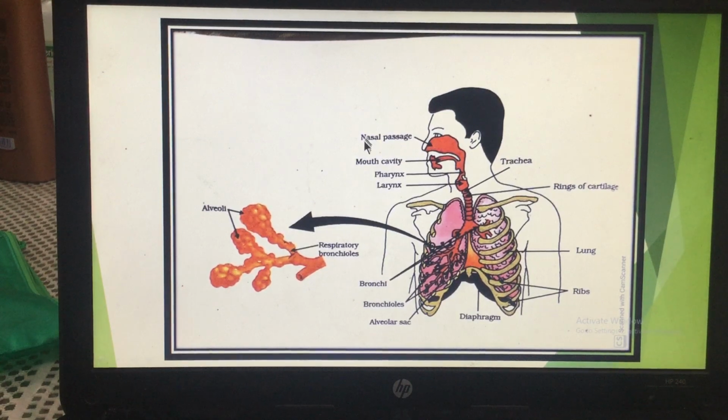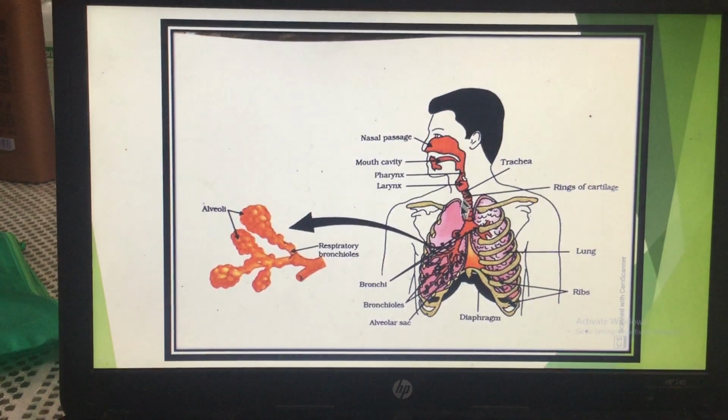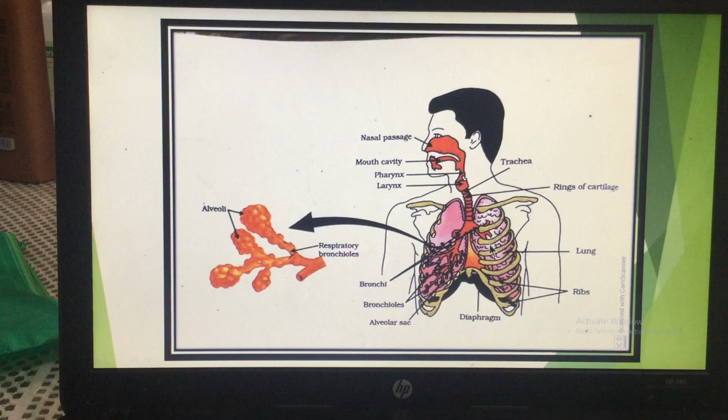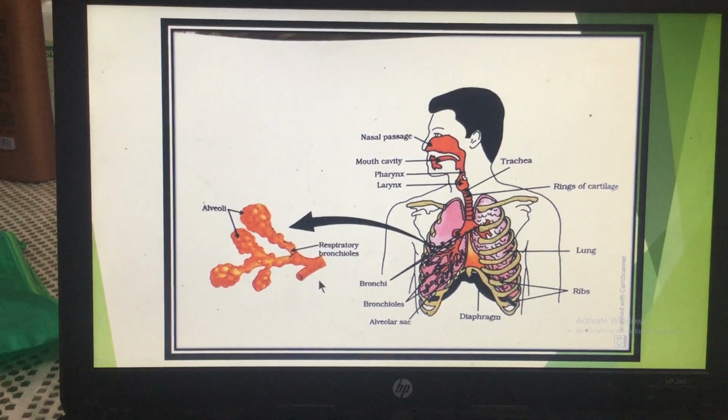In humans, the respiratory system consists of the nasal passage, then the trachea, then the bronchi, then the bronchioles. In the bronchioles, alveolar sacs are there. So innumerable alveolar sacs are present in both the lungs. What is the structural and functional unit of the lung? It is the alveoli. So alveoli are the structural and functional unit of the lungs, because it is through the surface of the alveoli that the exchange of gases takes place between the air present inside the alveoli and the blood vessels present outside.